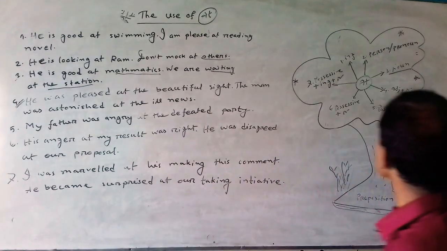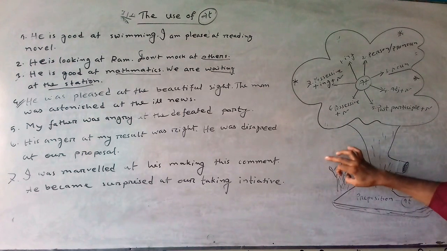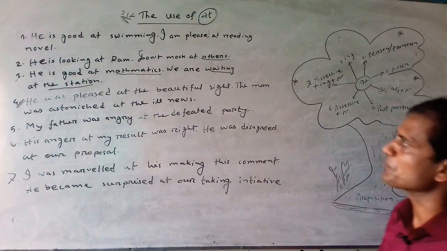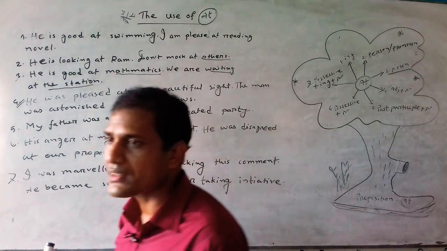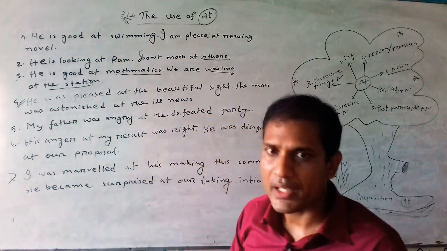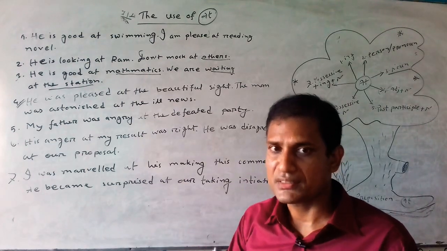Rule number 4. From this beautiful tree, we can find out rule number 4. Rule number 4 tells us that after at we can use an adjective plus noun. Adjective plus noun. After the preposition at, you can use a special adjective plus any kind of noun according to the meaning of a sentence.